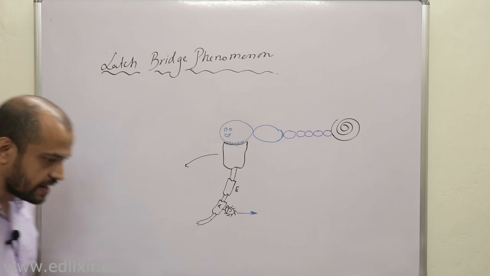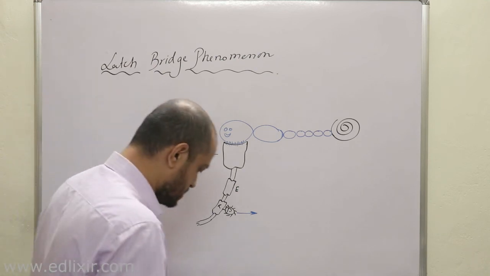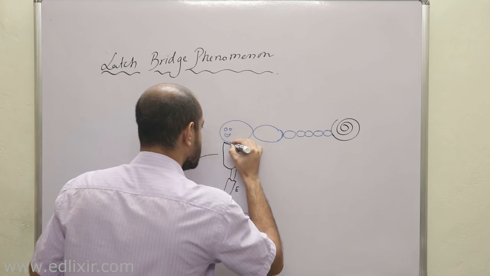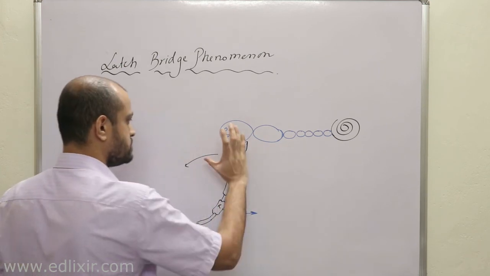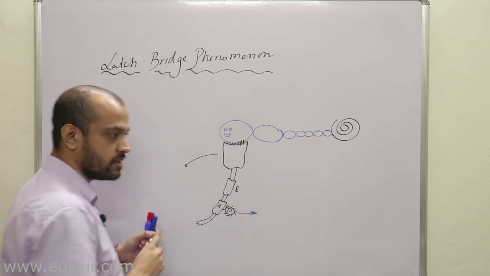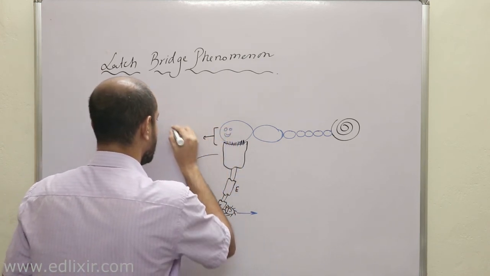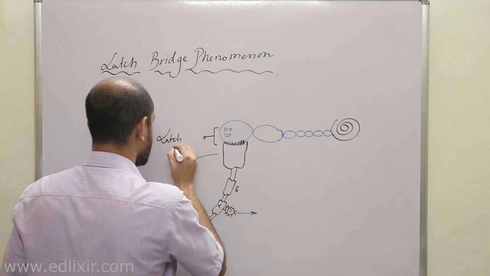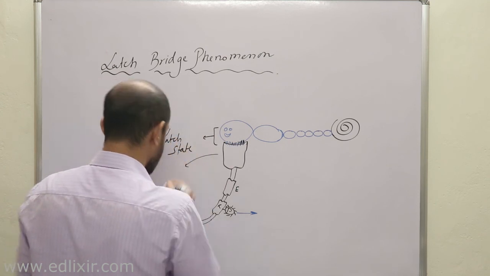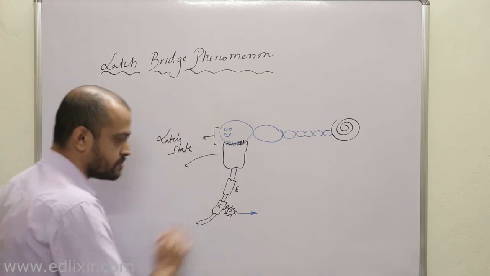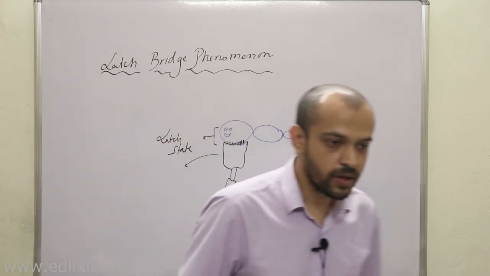And due to this, they will be in a locked up state. Now this is called latch state. What is latch state? Latch state means that actin and myosin are still interacting, but phosphate is absent, which is really absurd.